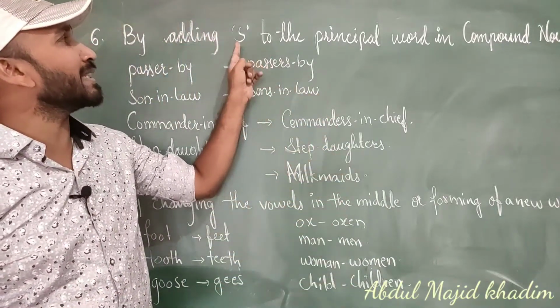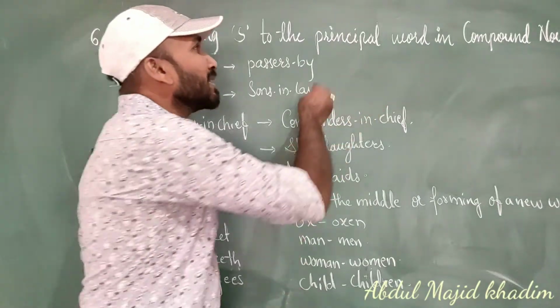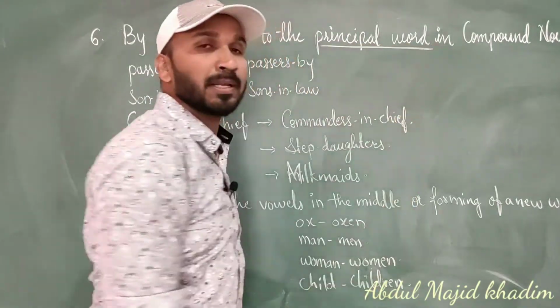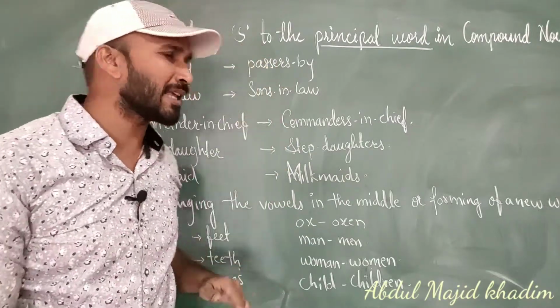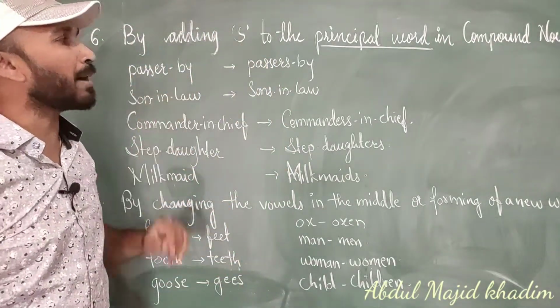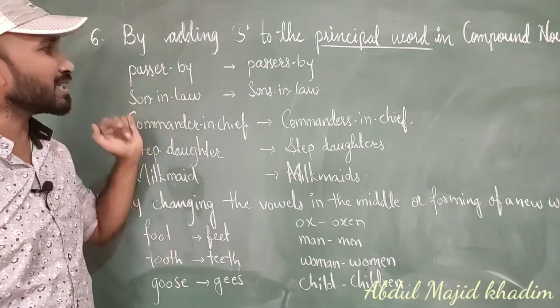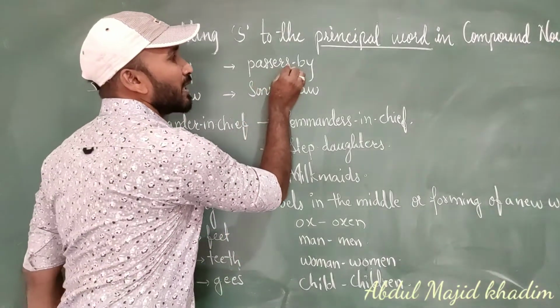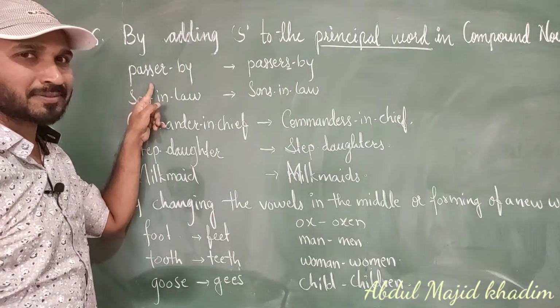By adding 's' to the principal word. What we have to keep in mind is which word is the principal word; to that word we have to add 's'. Let's see some examples. Passerby: here 'by' is not the principal word, 'passer' is the principal word, so we have to add 's' to the principal word, that is 'passer'.